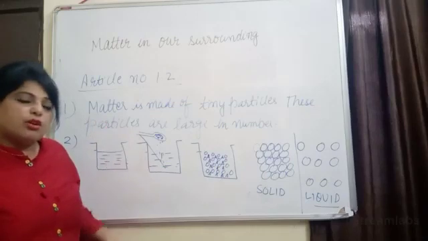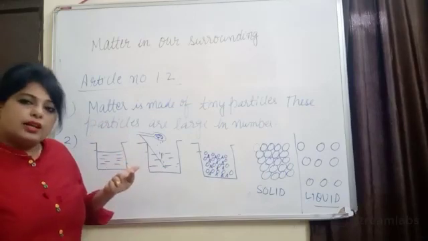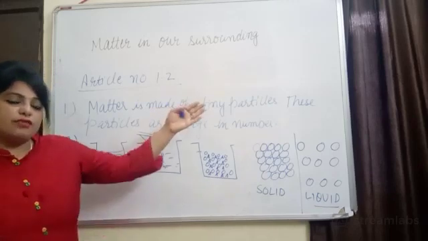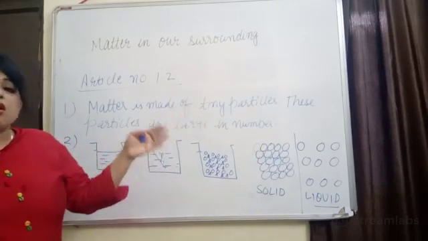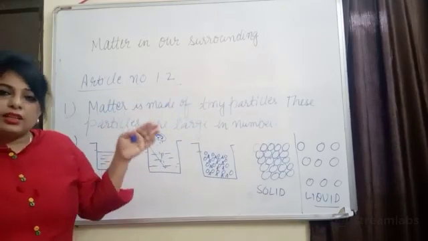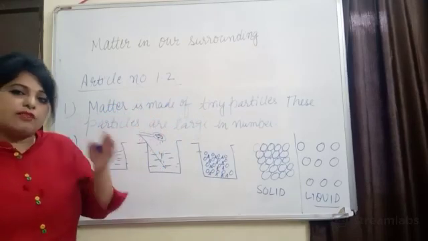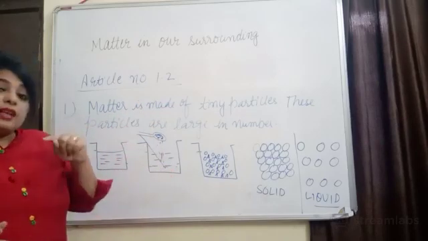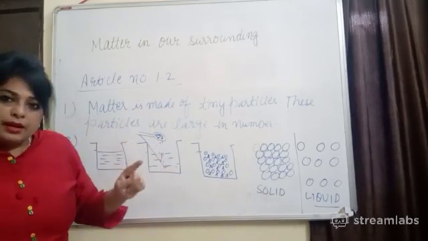Now please let me know what kind of interparticle space is present in the gaseous state. The particles are very far from each other, so there could be maximum interparticle space. When we learn the kinetic theory, we will compare solid, liquid, gas on the basis of interparticle spaces, right? In gaseous state there is maximum interparticle space.